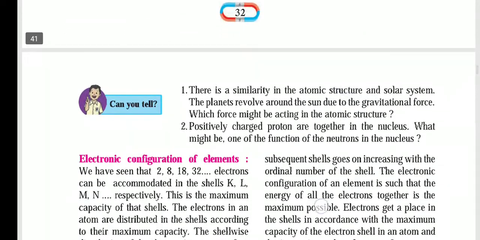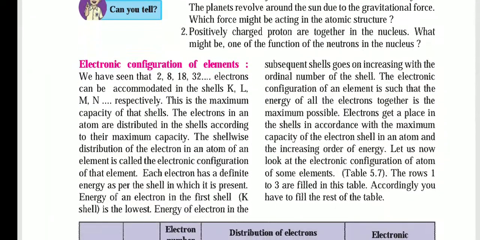Now, the electronic configuration of the element. We have seen that 2, 8, 18, 32 electrons can be accommodated in the K, L, M, N shells respectively. That is, 2 in the K shell, 8 in the L shell, 18 in the M shell, and 32 in the N shell. The total cannot be more than that. It can be less than that but not more than that.